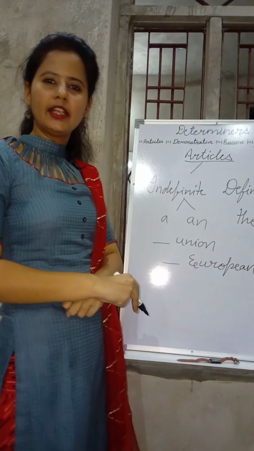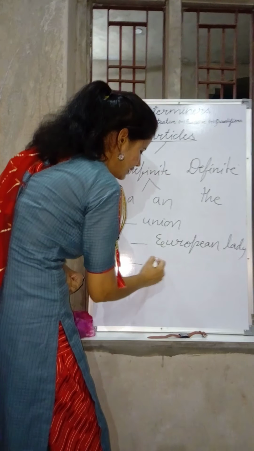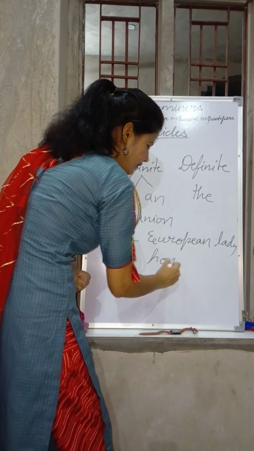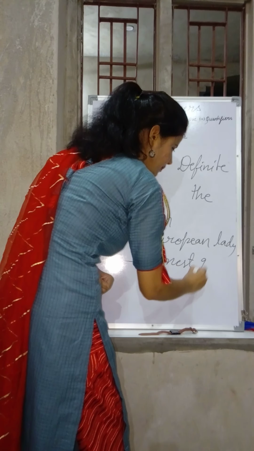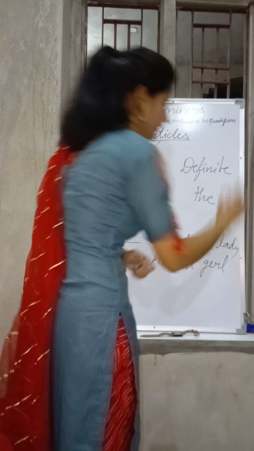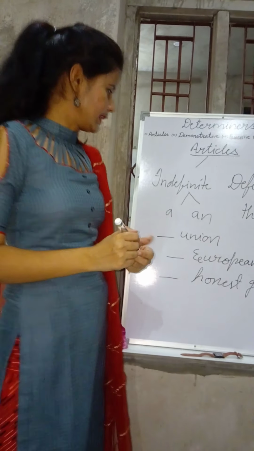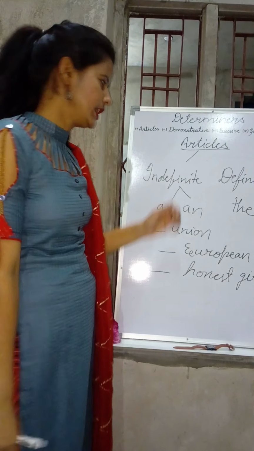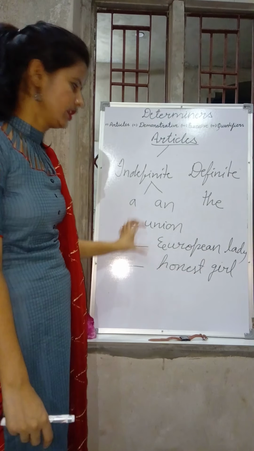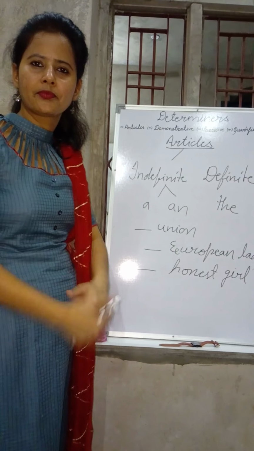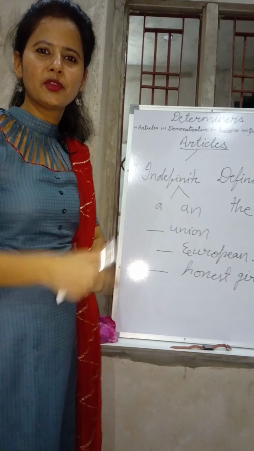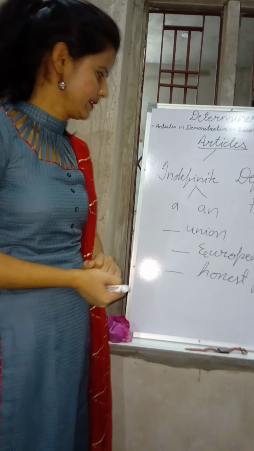And the third blank is honest girl. The task is this: you need to use these indefinite articles in these blanks. Take your time. I'll give you a few seconds to complete this.